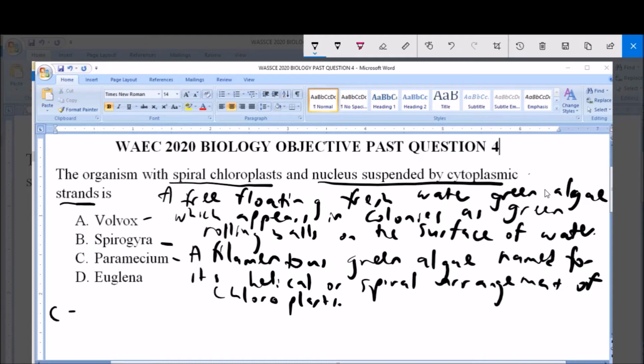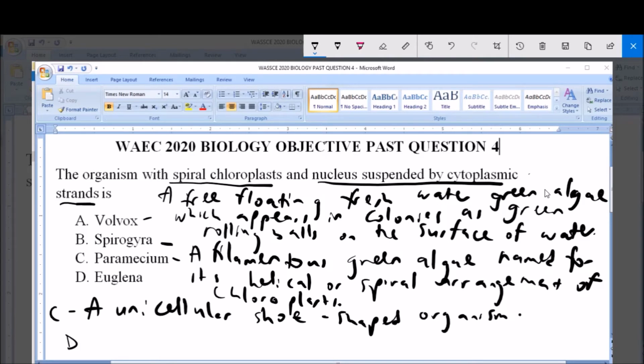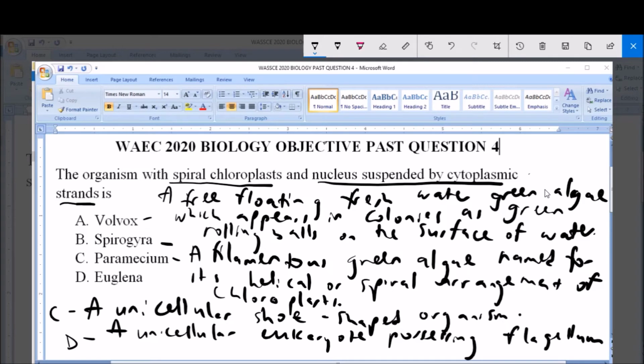Option C, which is the Paramecium, is a unicellular shoe-shaped organism, and then the Euglena is a unicellular eukaryote possessing a flagellum and exhibits both plant and animal characteristics.